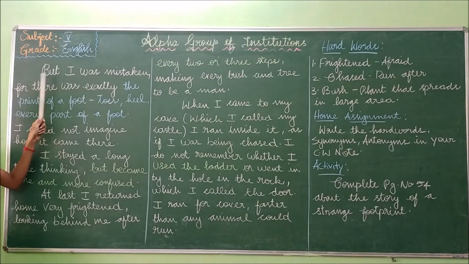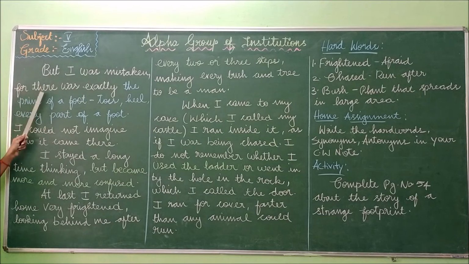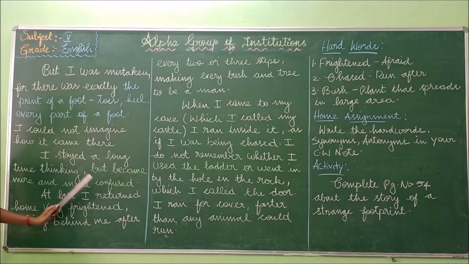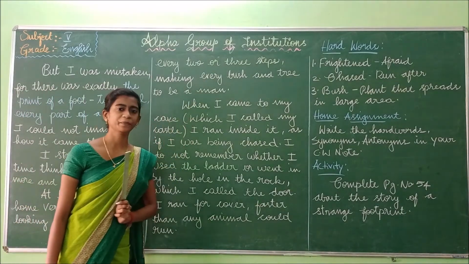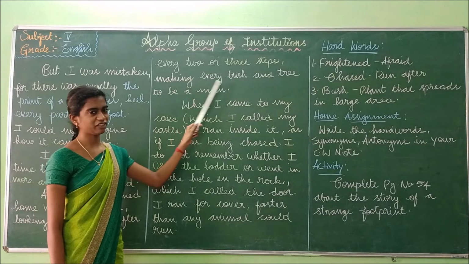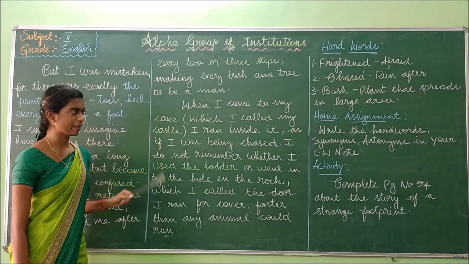Listen carefully. But I was mistaken, for there was exactly the print of a foot, toes, heel, every part of a foot. I could not imagine how it came there. I stayed a long time thinking, but became more and more confused. At last, I returned home very frightened, looking behind me after every 2 or 3 steps, making every bush and tree to be a man.